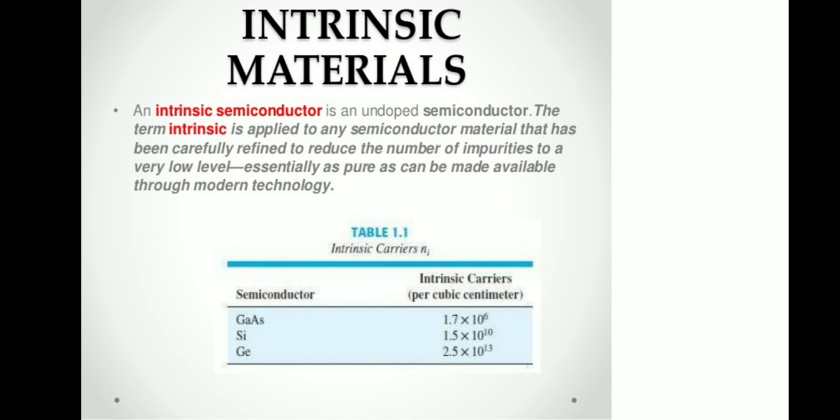Intrinsic material. If a semiconductor is in its purest form, or undoped, it is called an intrinsic semiconductor. The intrinsic semiconductor is an undoped or pure semiconductor material that has been carefully refined to reduce the number of impurities to a very low level, as pure as can be made available through modern technology. The table shows the intrinsic carriers of semiconductor material.